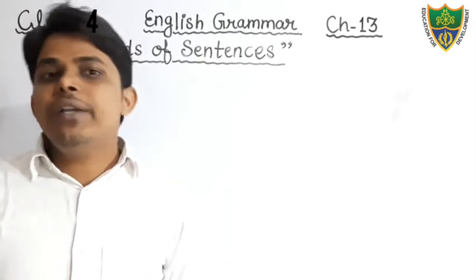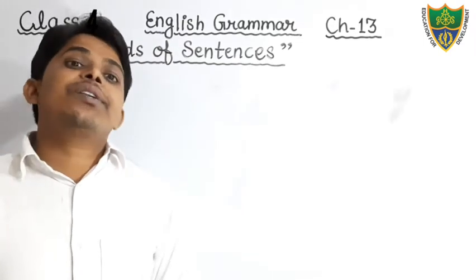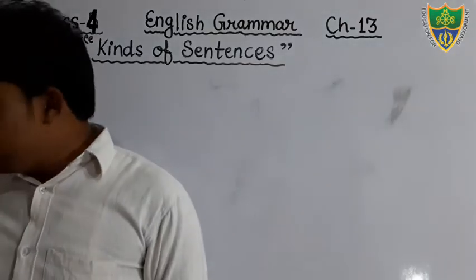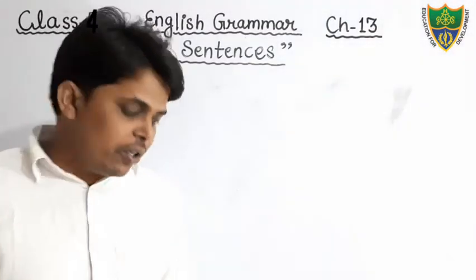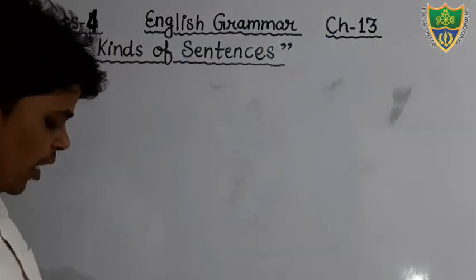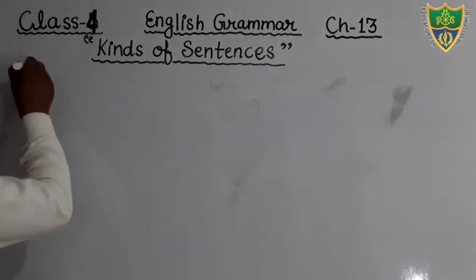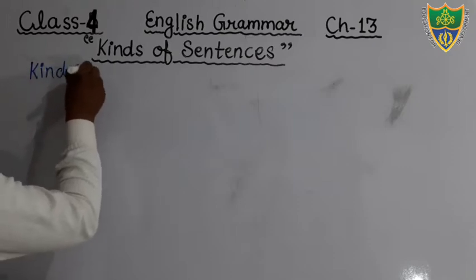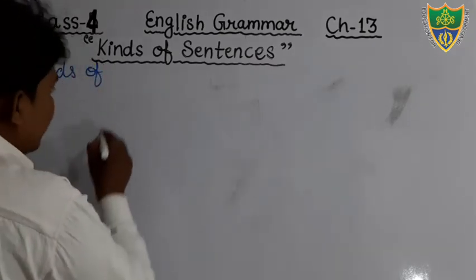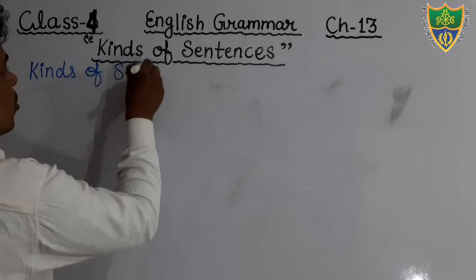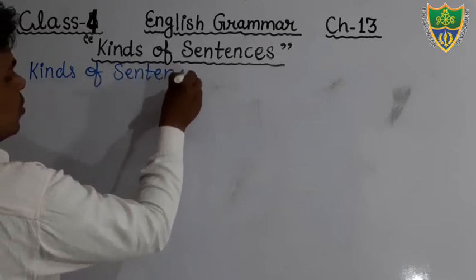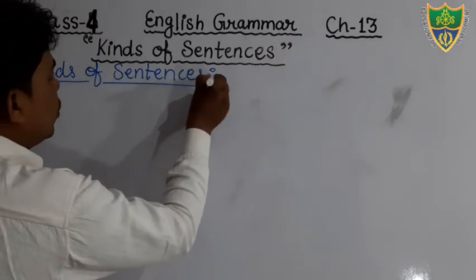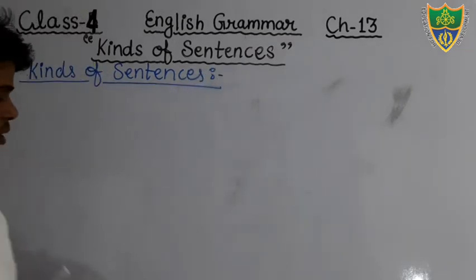Okay, so first of all, open your notebook and start writing how many kinds of sentences. I am going to write also, and you will also write in your notebook. Just put the heading kinds of sentences. There are 5 kinds, but we have to read only 4.